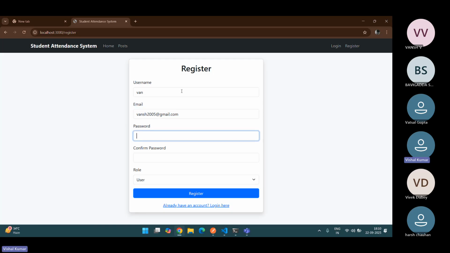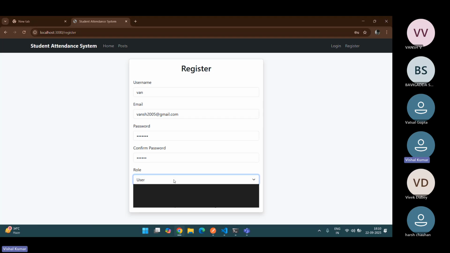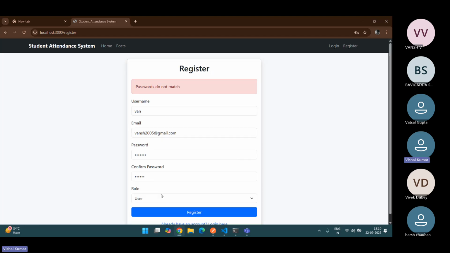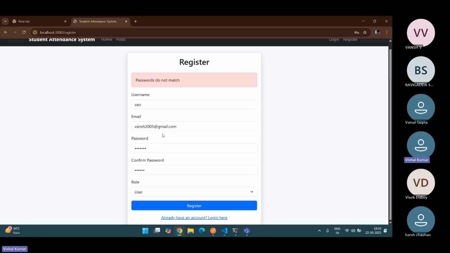And here, if I give it a password, one one. If you are a user, you can choose user. If you are an editor, you can select it according to your interest. Okay, so I select it as user. The password does not match. Sorry, we just have to give six.